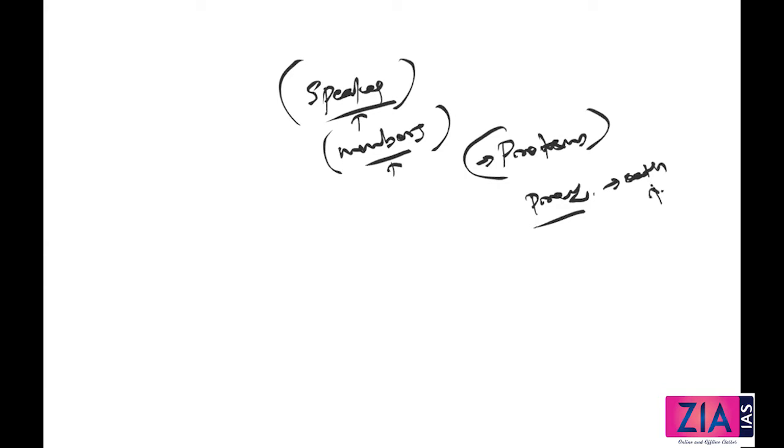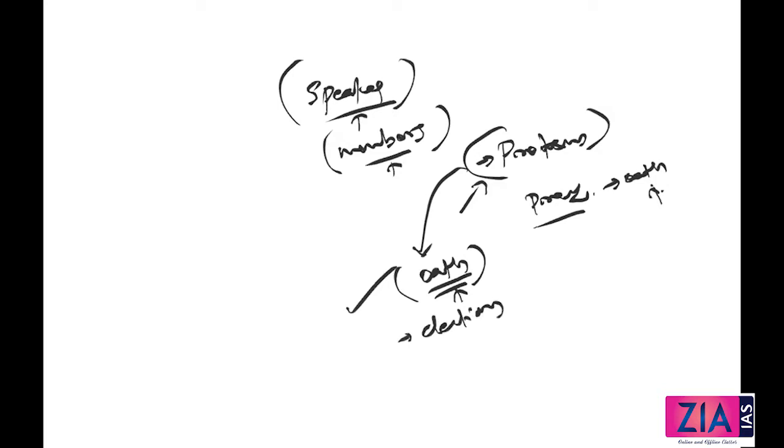Okay, so who will be this pro tem speaker? The eldest member of the Lok Sabha will be the pro tem speaker. And he will be doing two functions. First, he will administer the oath of all the newly elected members of the Lok Sabha. Then he will preside over the election of the new speaker. So now the new speaker will come.